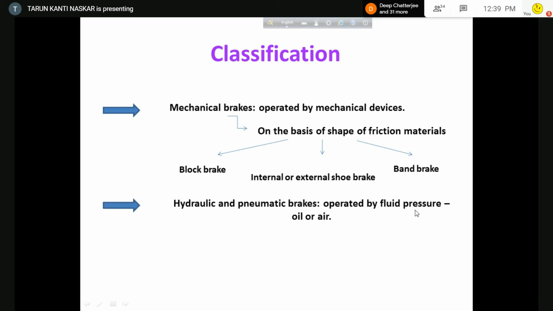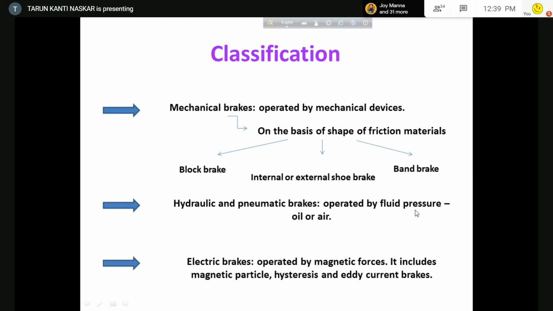Now there are others: hydraulic and pneumatic brakes. By the name it is clear that they are operated by fluid pressure, oil or air. And there are electric brakes, which are operated by magnetic forces. They include magnetic particle, hysteresis, and eddy current brakes. We are not discussing these here, so we will discuss the 3 types of mechanical brakes. One more slide I will discuss today.